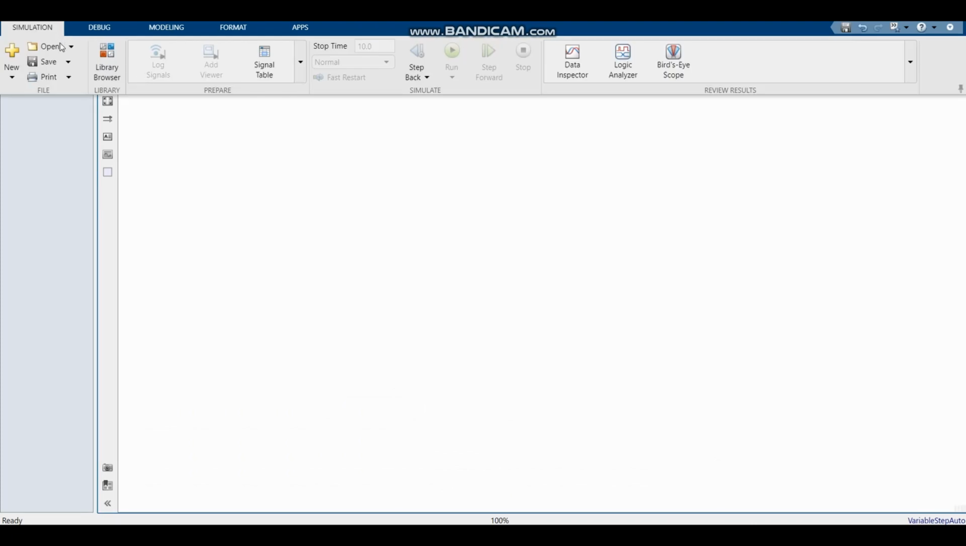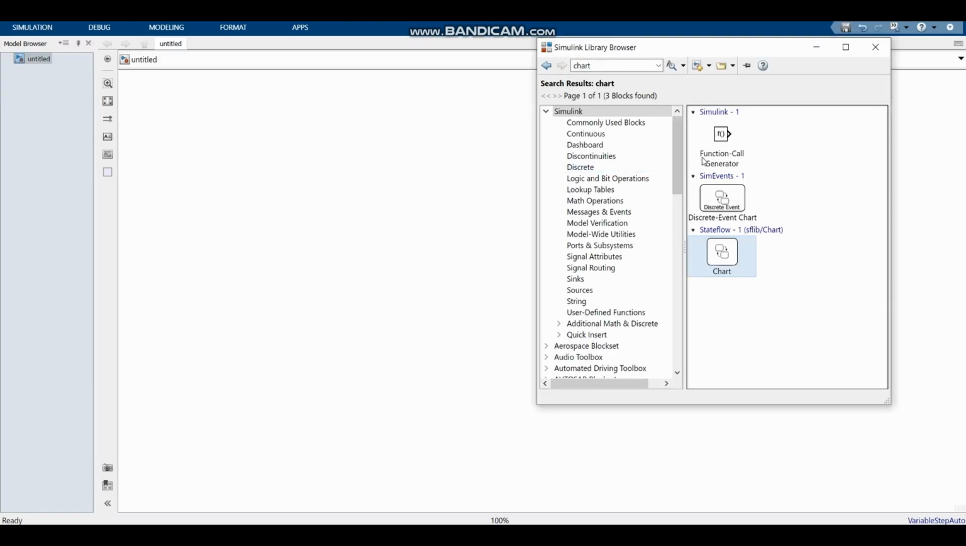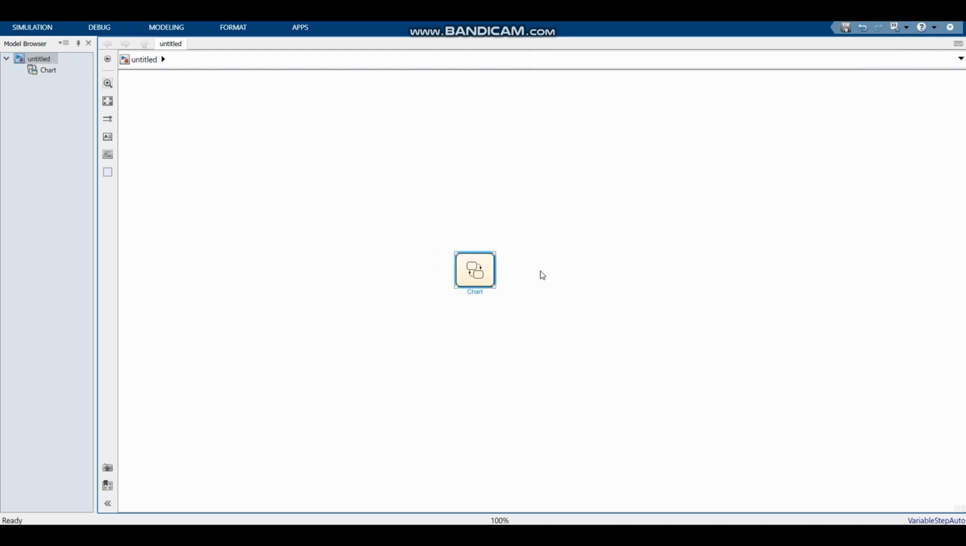We can do this by going to simulation and then library, searching for chart, and adding this to our project. This is going to be the brain of our system. This is where all the coding is going to happen. But for now, in part 1, I'm only going to show you how to connect everything to this chart, and then in part 2 I'm going to show you how to actually code the chart.